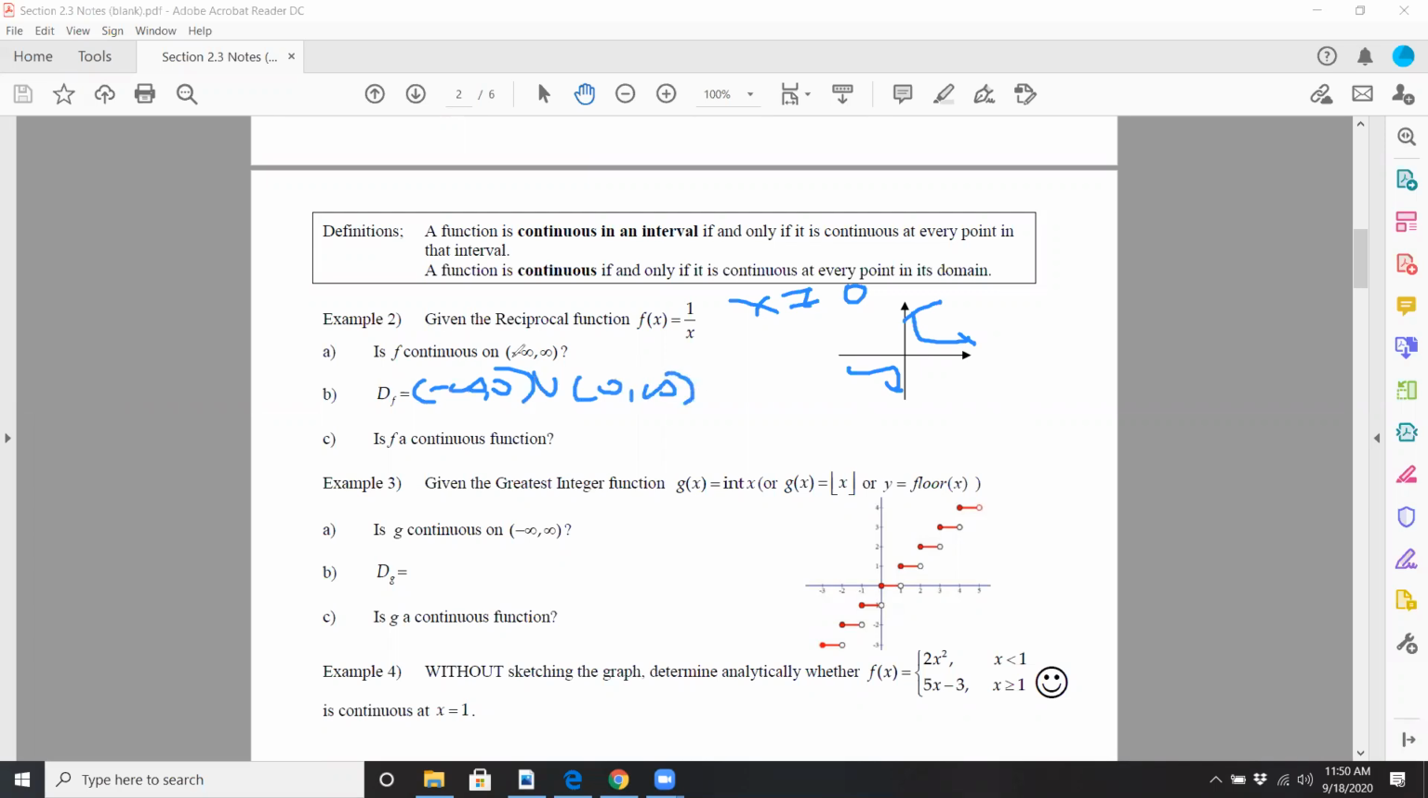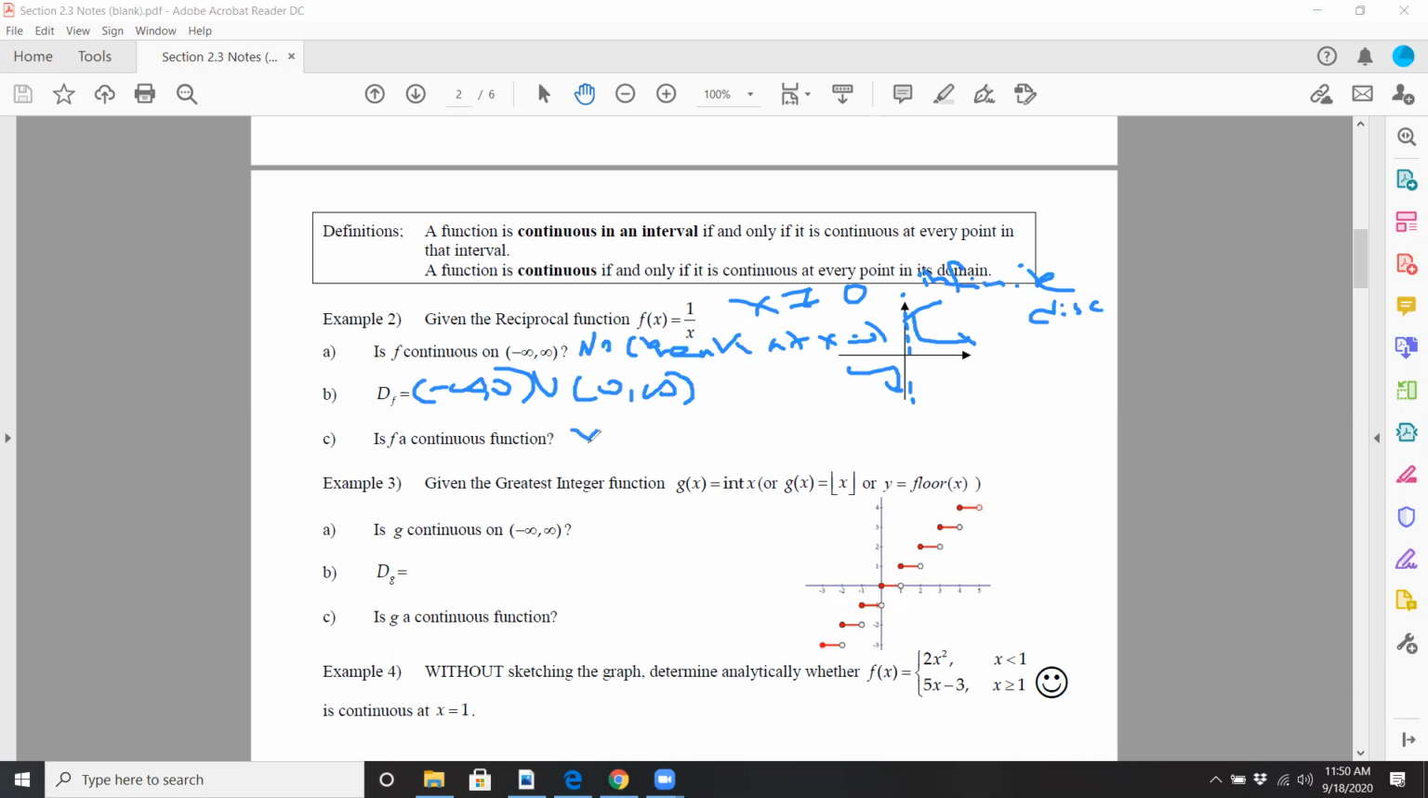Now, is this function continuous on all real numbers? Well, of course not. There's a break at x equals 0, where we have a vertical asymptote, which, by the way, we call an infinite discontinuity. And we're going to talk about that often in this section here. But the domain here is actually negative infinity to 0, and from 0 to infinity, non-inclusive for 0.